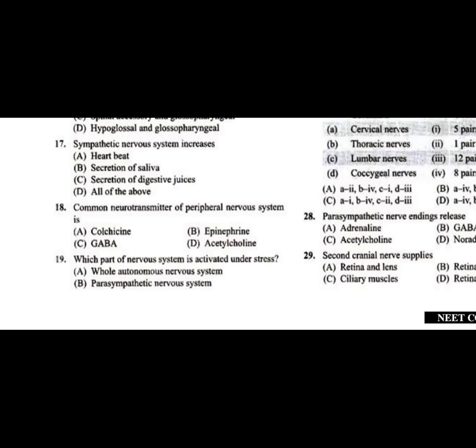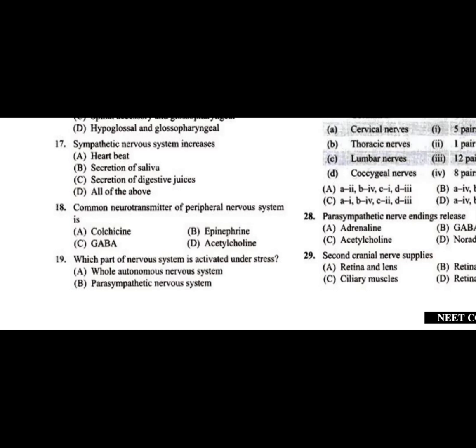They bind to the next postsynaptic nerve or, at a neuromuscular junction, to the sarcolemma, and bring about the effect. There are two types of neurotransmitter, excitatory and inhibitory. So the question is about the common neurotransmitter of the peripheral nervous system.